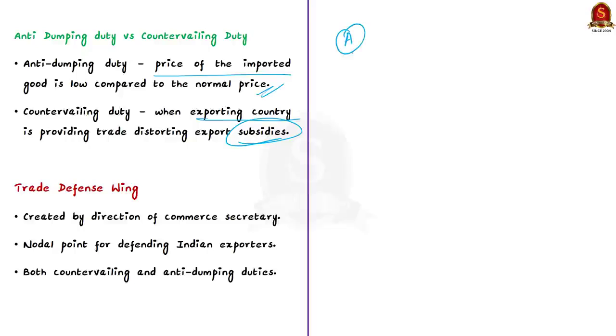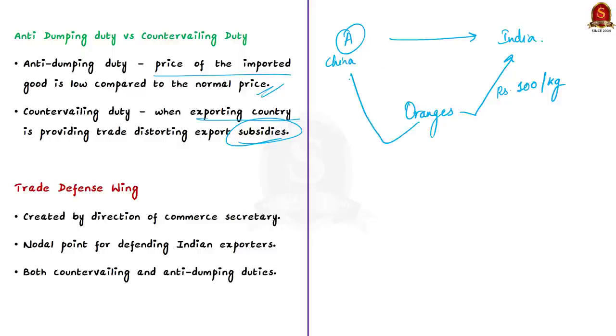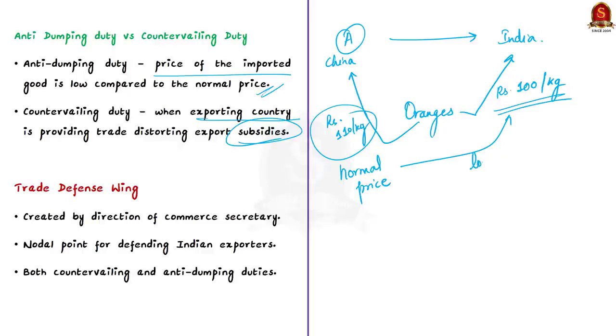Assume that there is a company A. This company is situated in China. Now it is exporting to India. Let us assume that the product which is being exported is oranges. Now to India, this company is exporting oranges at rupees 100 per kg. This is the scenario that is going on. Now, this scenario will attract anti-dumping duty when these same oranges are sold at rupees 110 in China. But at the same time, it is being exported to India at rupees 100 per kg. So here, the price of oranges is lower compared to the normal price of the orange in that country, that is the exporting country. So in this scenario, India will impose anti-dumping duty on the company A.